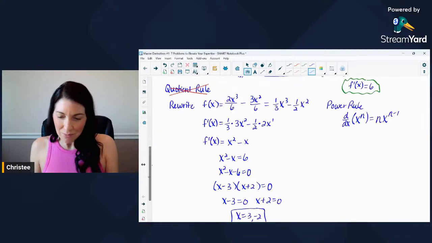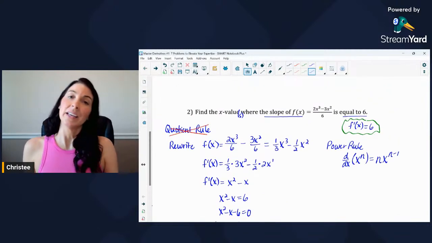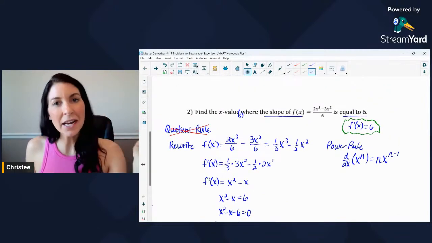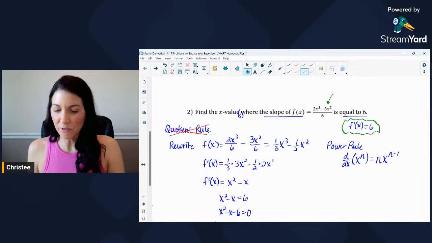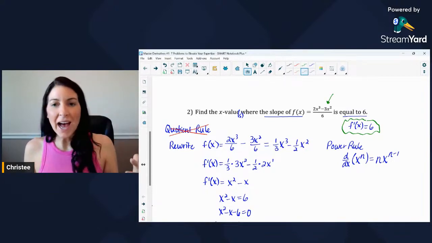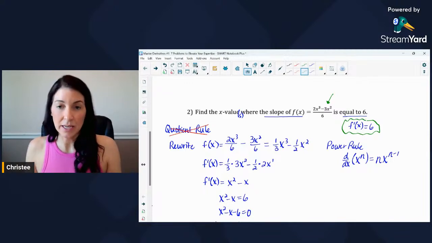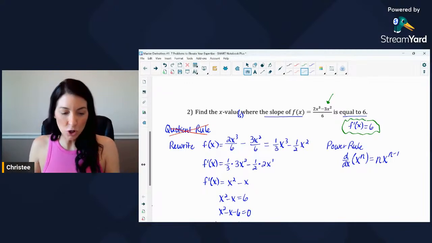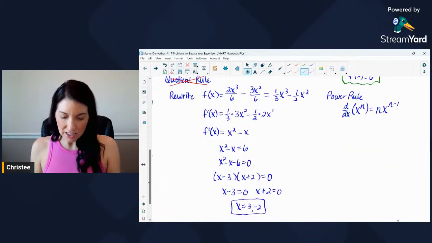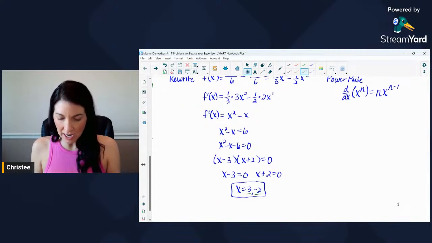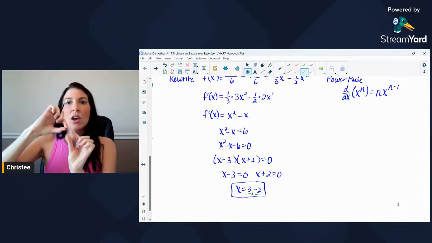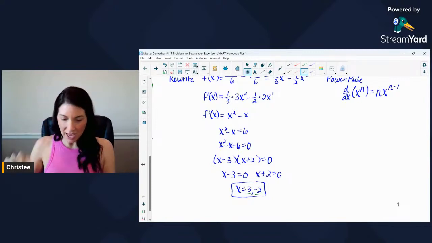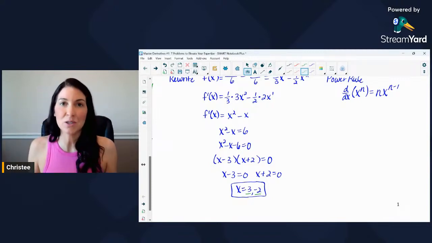And so what does that mean? That means, and if I would have prepared a little more, I'll do this next time, I could have had this graph all ready to go and graphed for you. If you graph this cubic equation, at the x values of 3 and negative 2, if you were to draw in the tangent line, that tangent line at the x values of 3 and negative 2 would have a slope of 6.